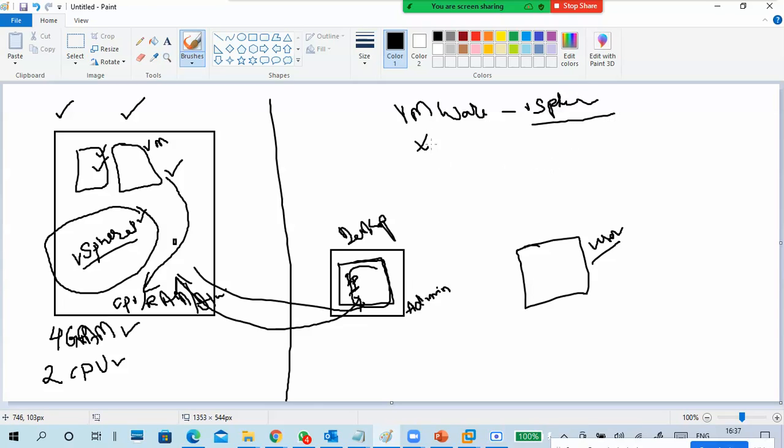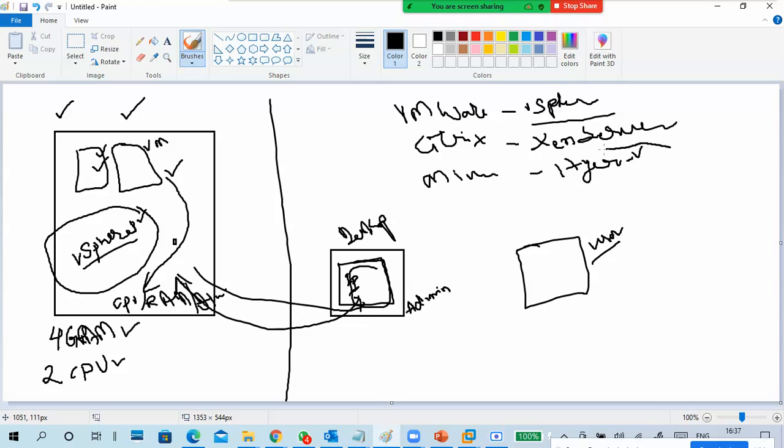For example, if you want to work with Citrix, Citrix is an organization just like VMware, Microsoft or Red Hat. Citrix is also a very big company, and their product is Xen Server. Same thing with Microsoft, their product is Hyper-V.